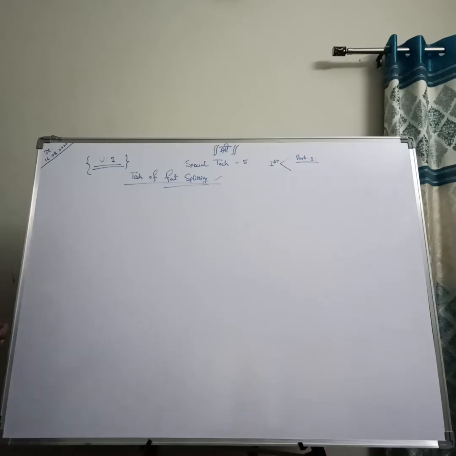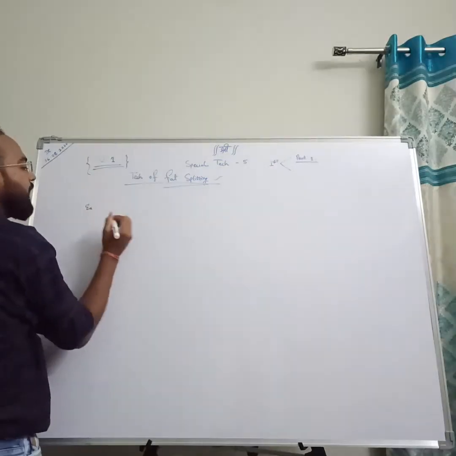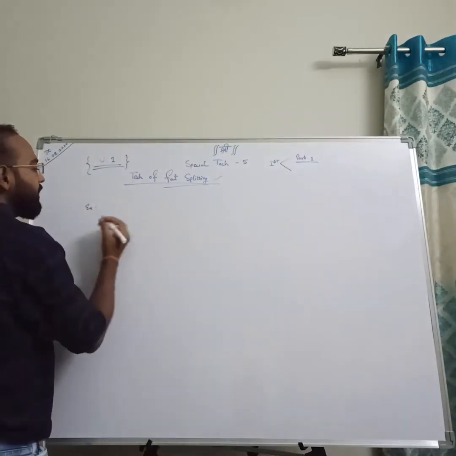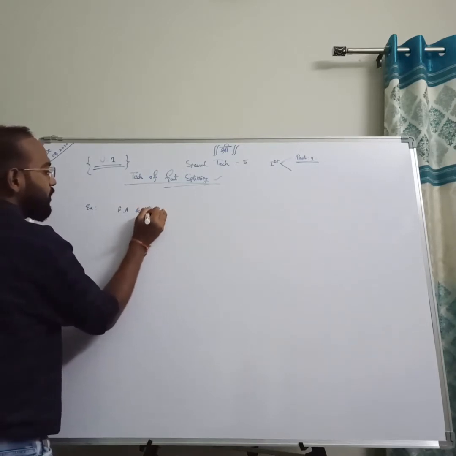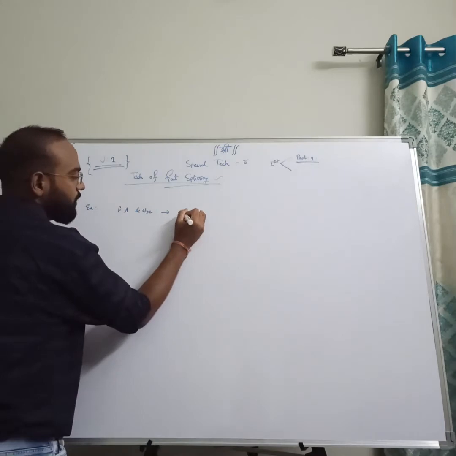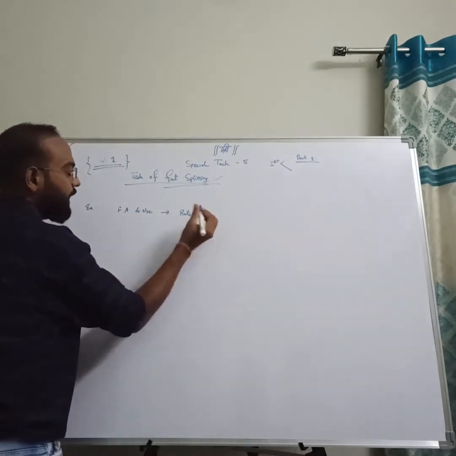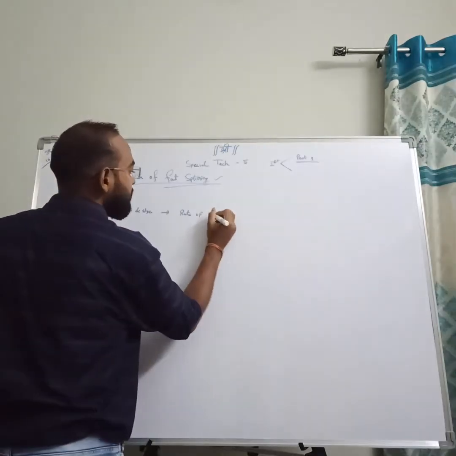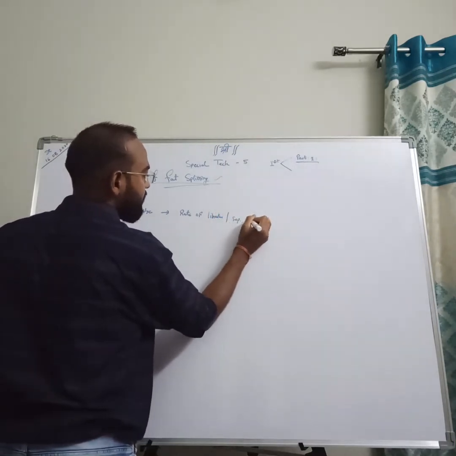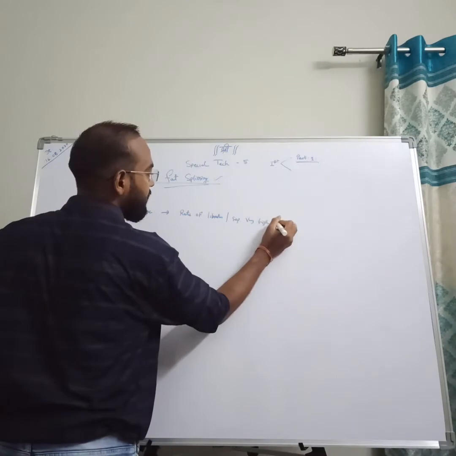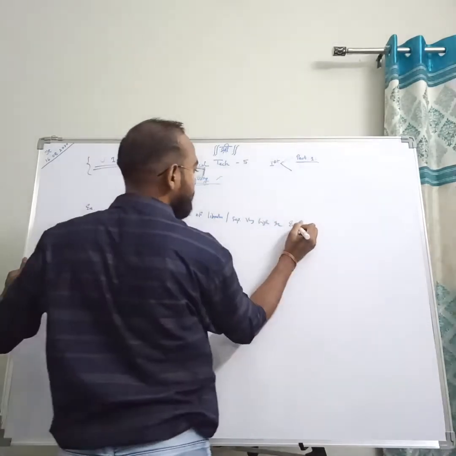The best example of this equilibrium, first one is our hydrolysis. From hydrolysis of our fats and oils, we get fatty acid and glycerol. The rate of liberation or separation is very high in the equilibrium stage.